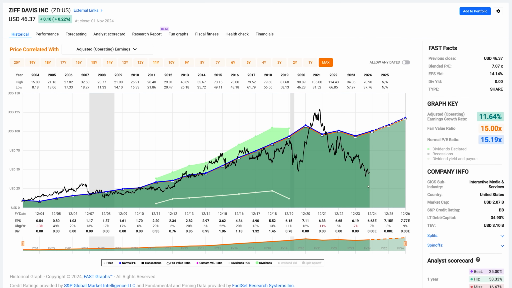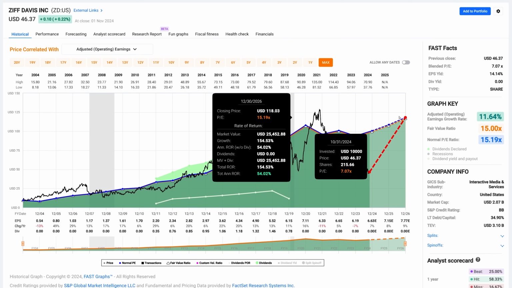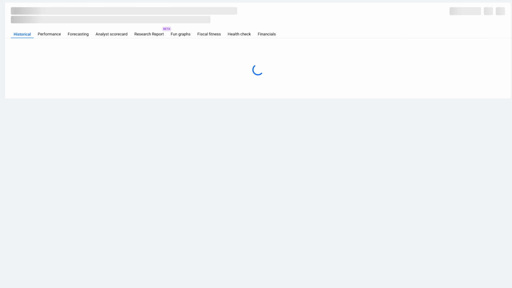This particular stock is all about buying cheap. Okay, buying a stock with a PE of only 7, but an earnings yield of 14%. If this stock, again, were simply to recover back to a normal 15 PE, you'd be looking at 50% rates of return annualized, and that would be very strong. So this would be one you might want to take a look at.